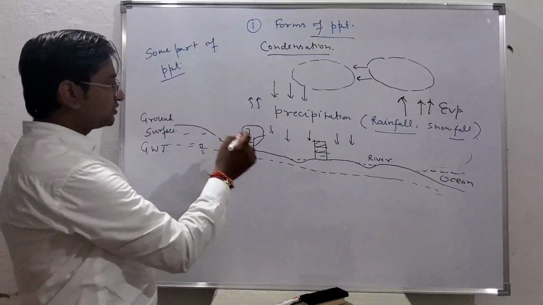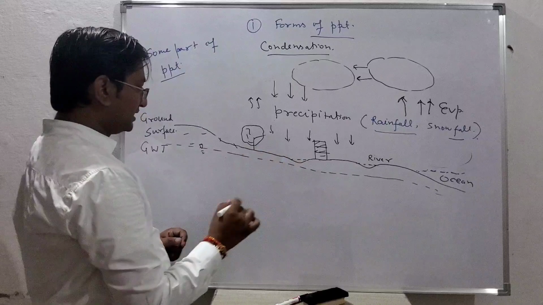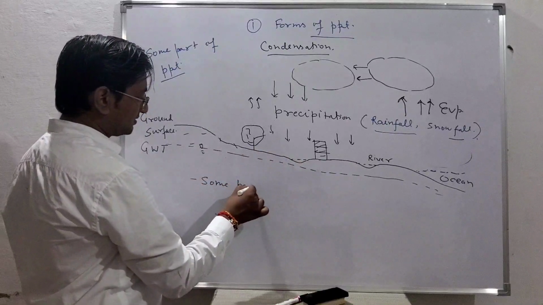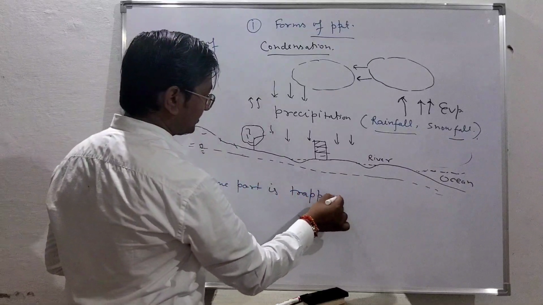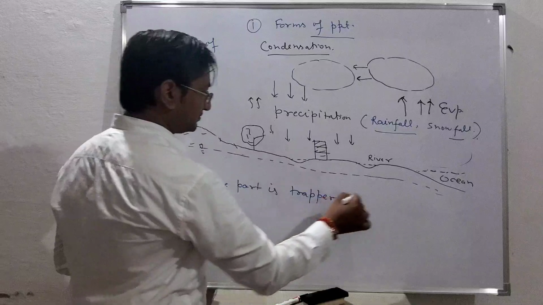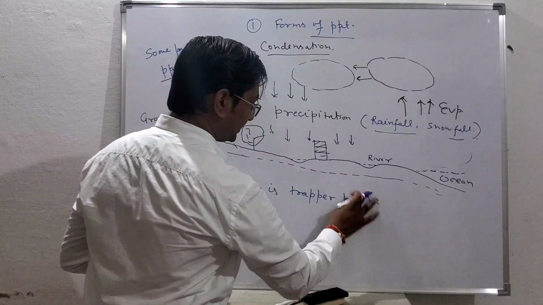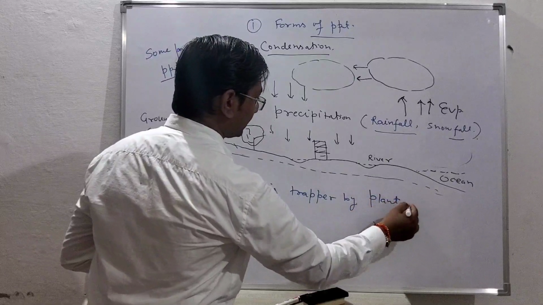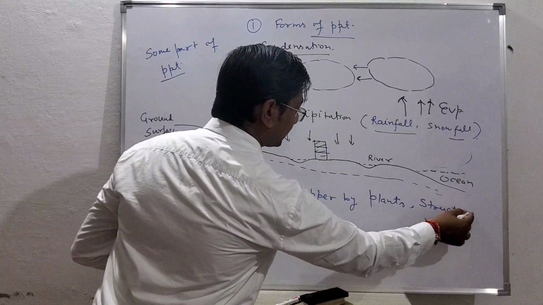Whatever amount of precipitation or rainfall is reaching the ground, some part is trapped by vegetation, plants, built structures.